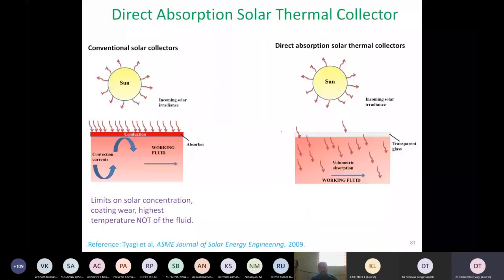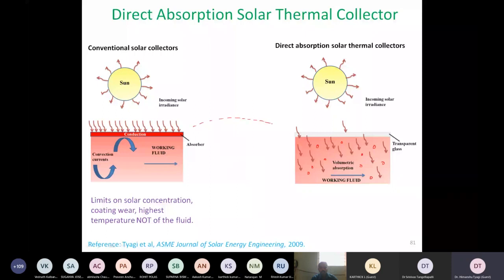Okay. Now we come to the concept of this direct absorption solar collector, because we are able to understand that the presence of these nanoparticles can be treated as an absorbing medium. And what we can do is create an improvement on top of the conventional solar collectors. So this is the proposal, or this is the idea.